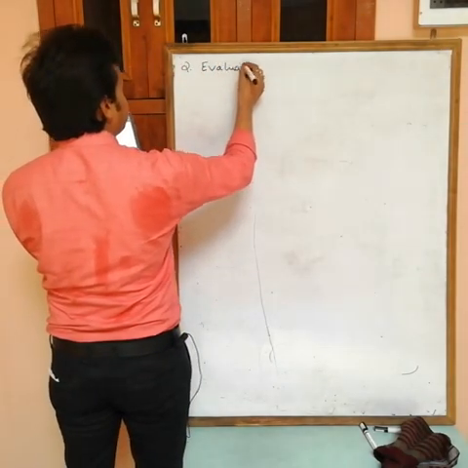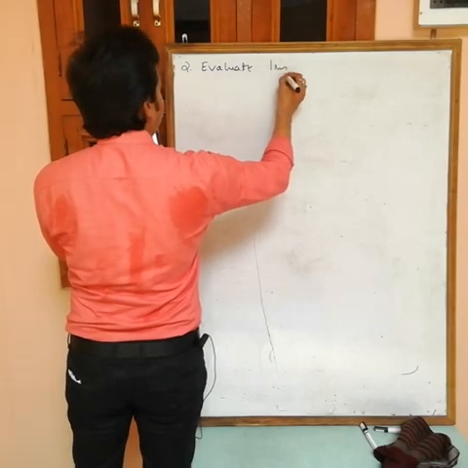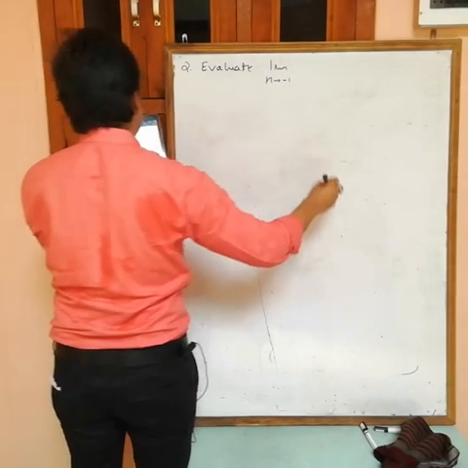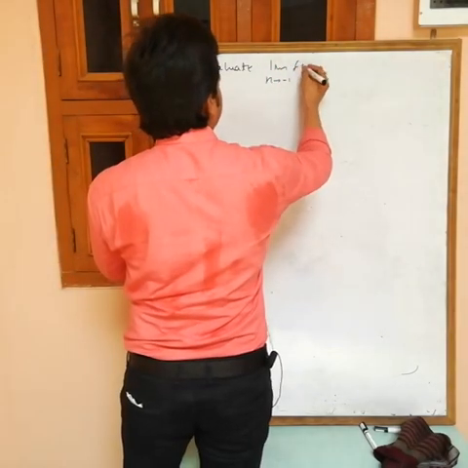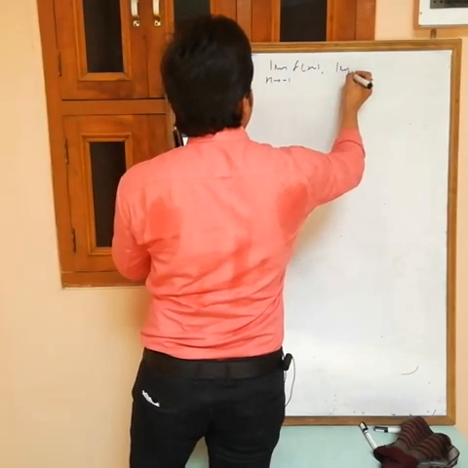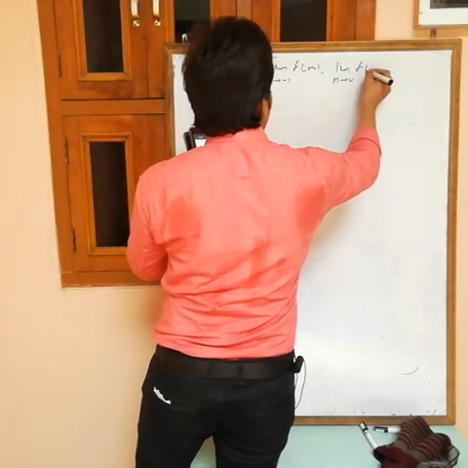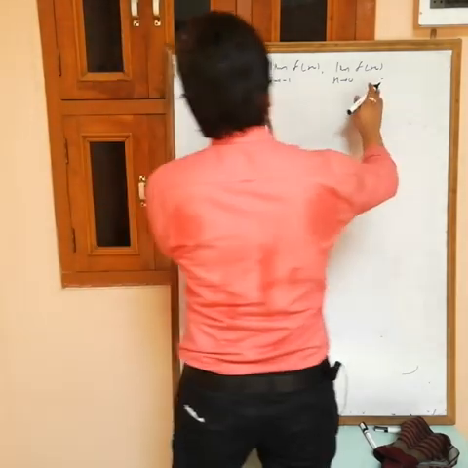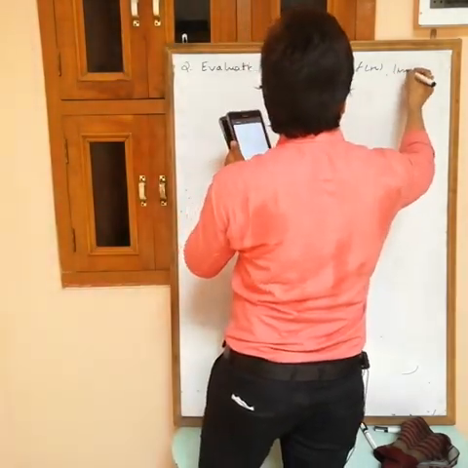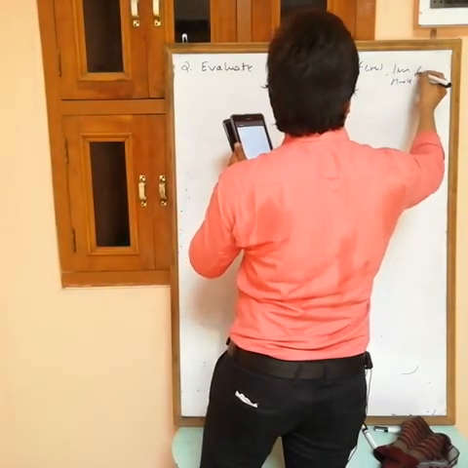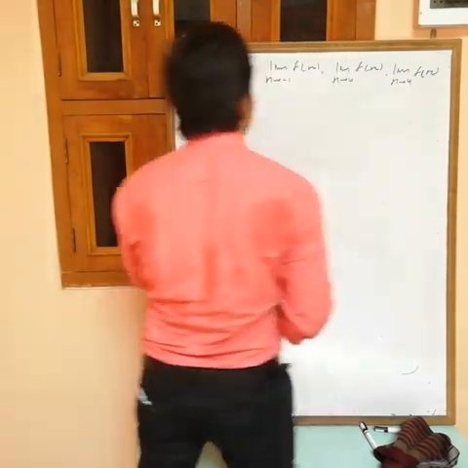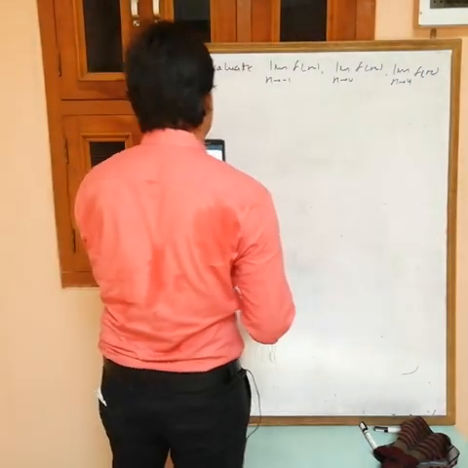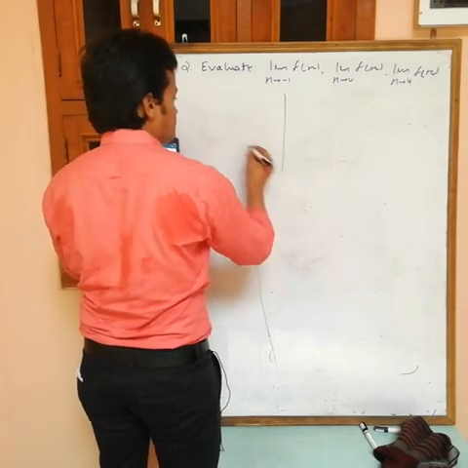Evaluate limit x tending to minus 1 of f(x), limit x tending to 0 of f(x), and limit x tending to 4 of f(x). We want the limit of the function at minus 1, 0 and plus 4. See, the graph is there.